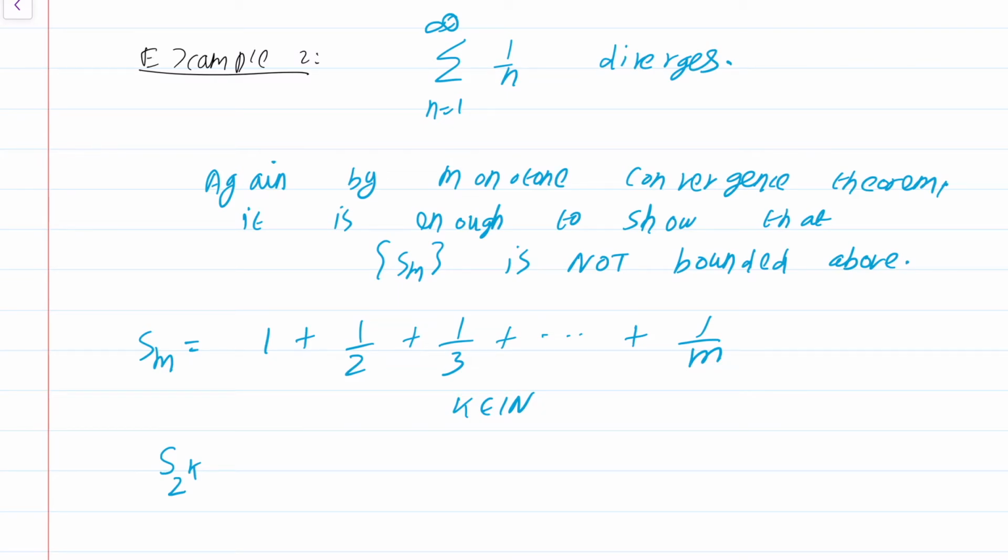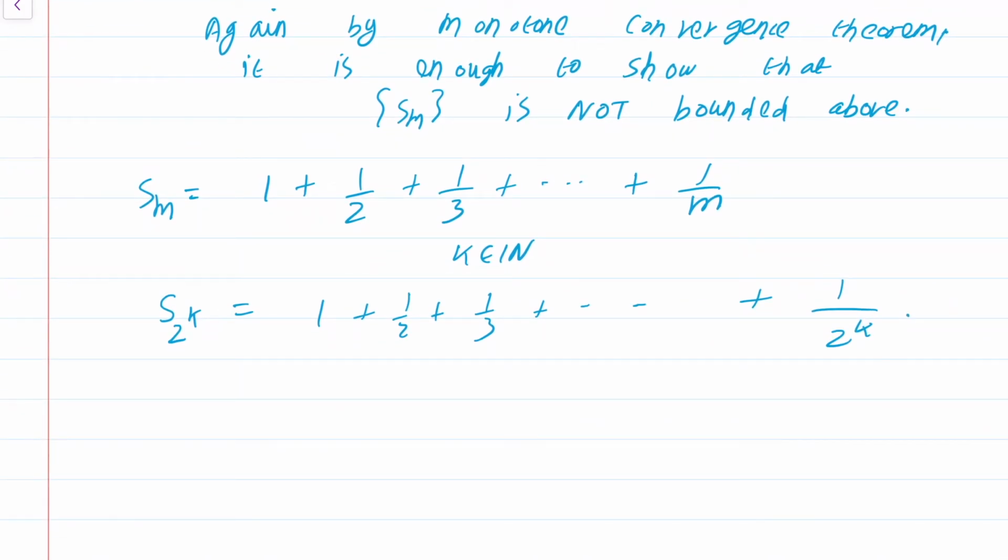Okay, so what will this S 2 power k be? Well, it's just again 1 plus half plus 1 by 3 plus ... plus 1 by 2 power k. Okay, this is a bit silly. It really doesn't seem like I've done anything other than substitute m equal to 2 power k, but this is going to make a world of difference in the next step.